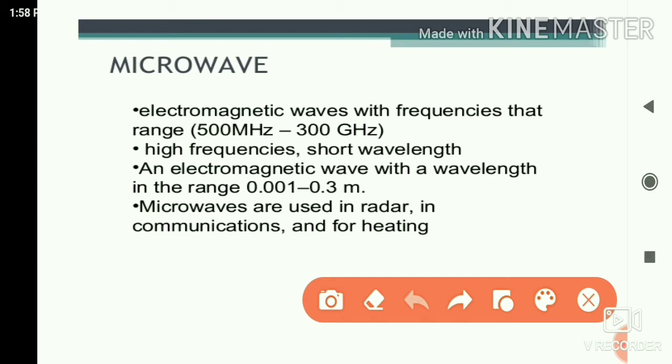So we discussed the advantage of high frequency. We use high frequency in telecommunication because the antenna height is directly proportional to lambda.